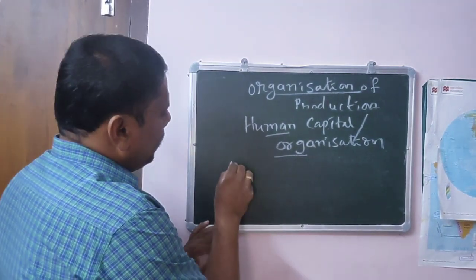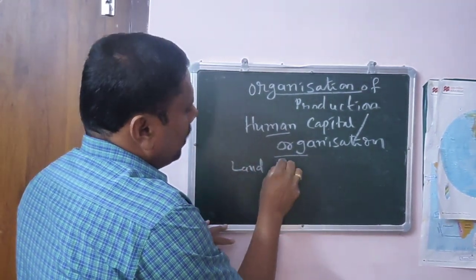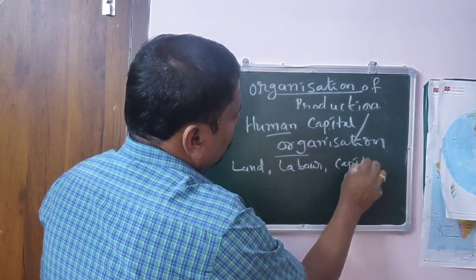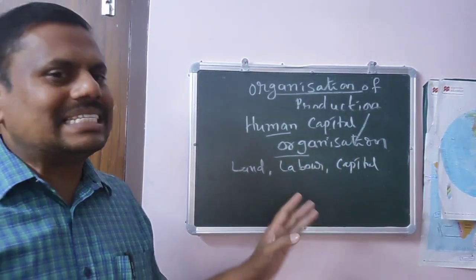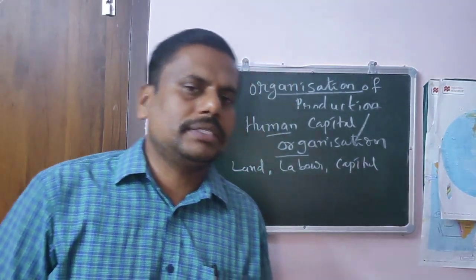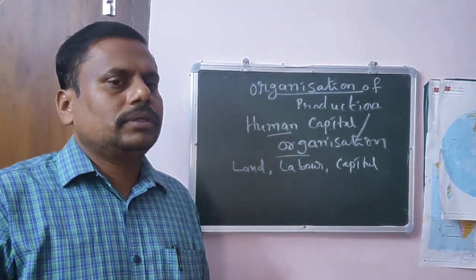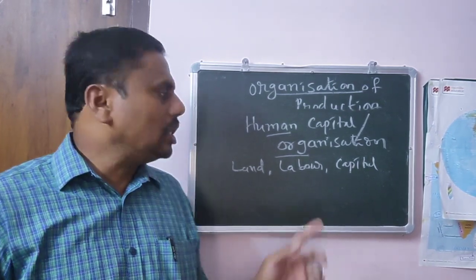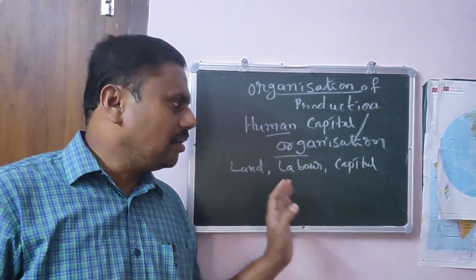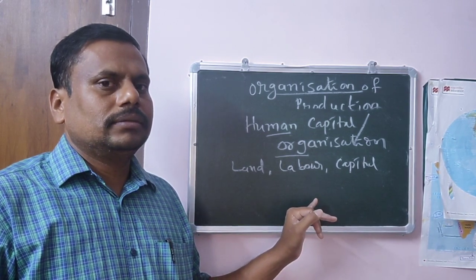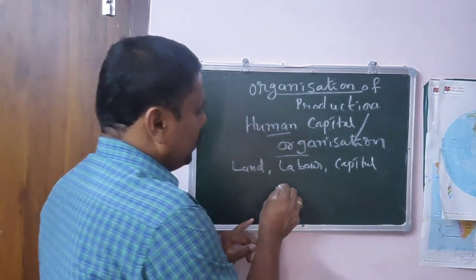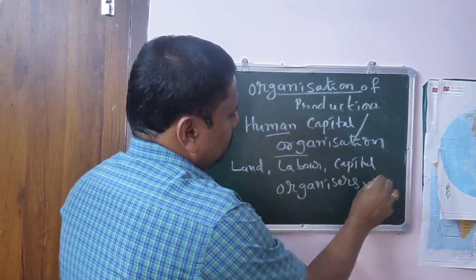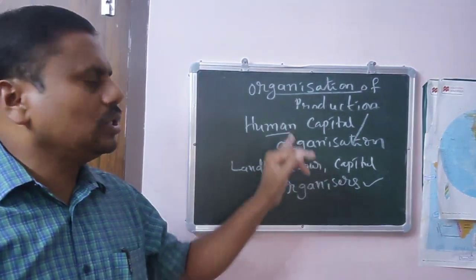So though you have land, though you have labor, though you have capital, unless these are combined, how do you get production? So we require some people in order to organize, in order to combine all these. Those are called organizers. Who are those? Organizers. That is nothing but human capital.